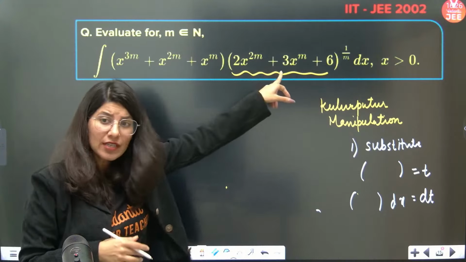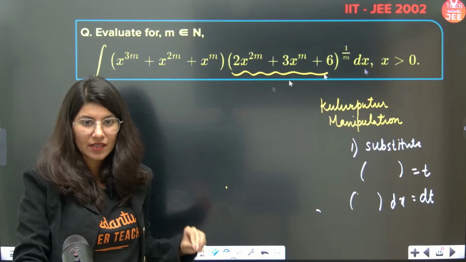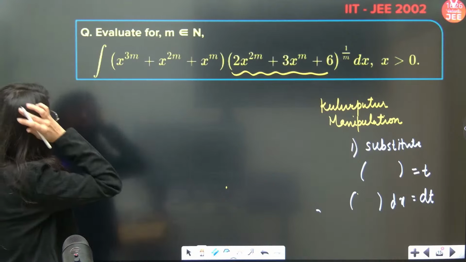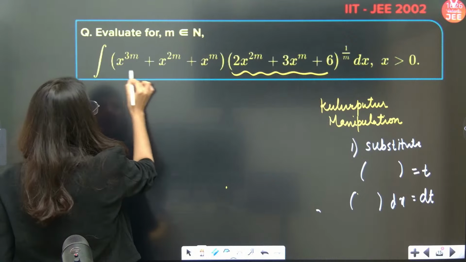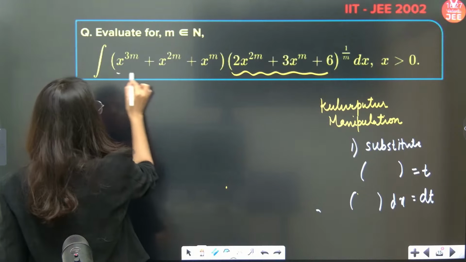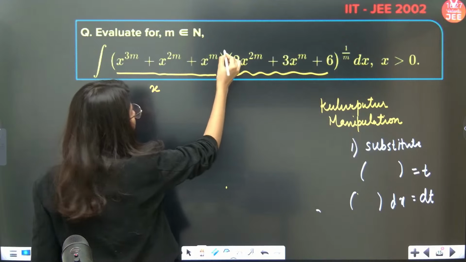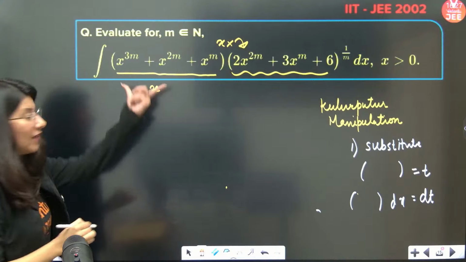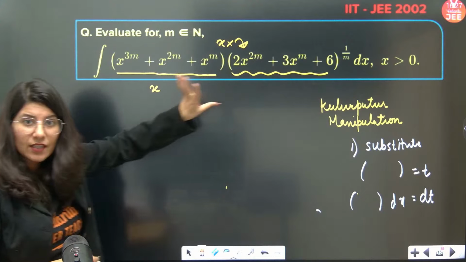But right now, if you substitute this as t, you will not get dt. Then we have to adjust our x. So what I'm going to do is divide this expression by x, and multiply x in this bracket. Dividing x from here, and I'm going to insert the x into the second bracket.